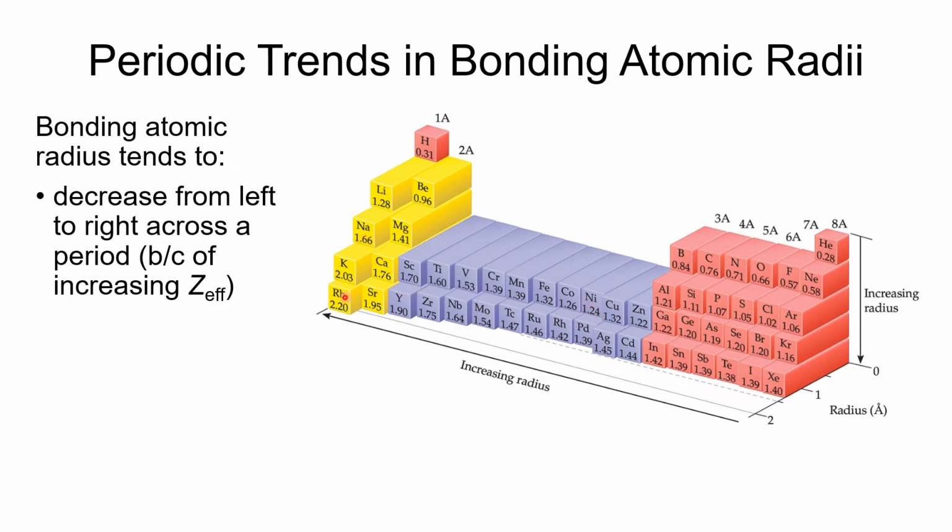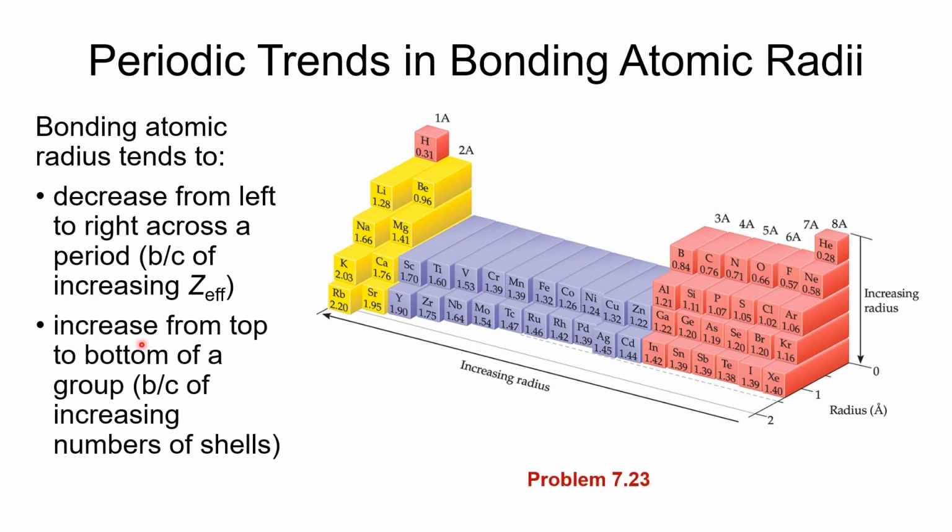But you'll see a definite trend as we go across the periodic table. And the reason for this is because of the increased effective nuclear charge. So lithium, the effective nuclear charge is about +1. Fluorine, it's about +7. As we go through increasing that effective nuclear charge, it holds those electrons more tightly.